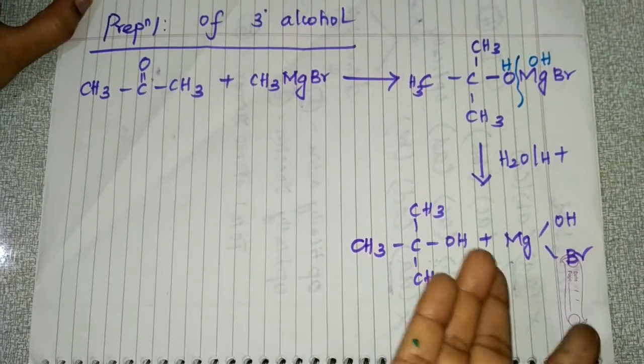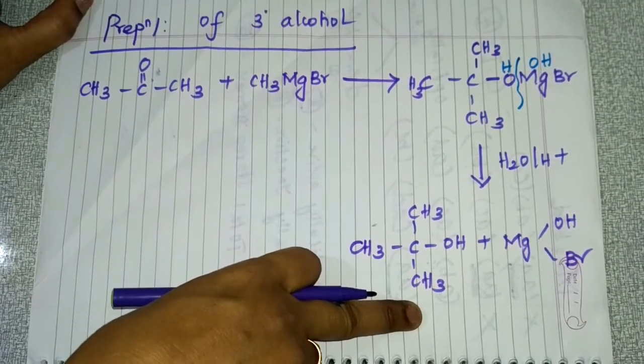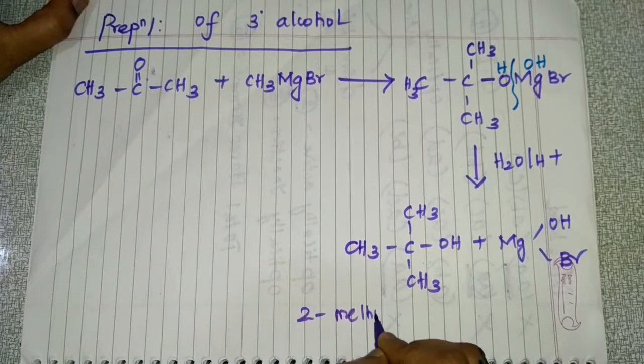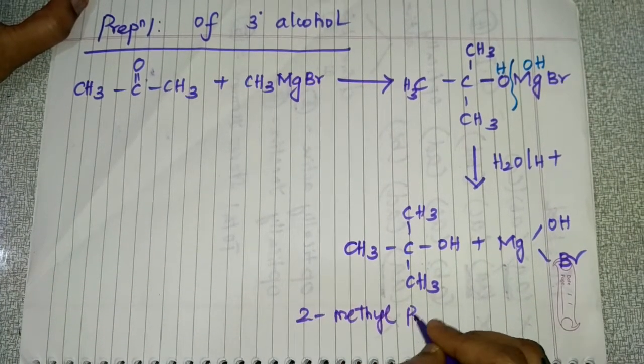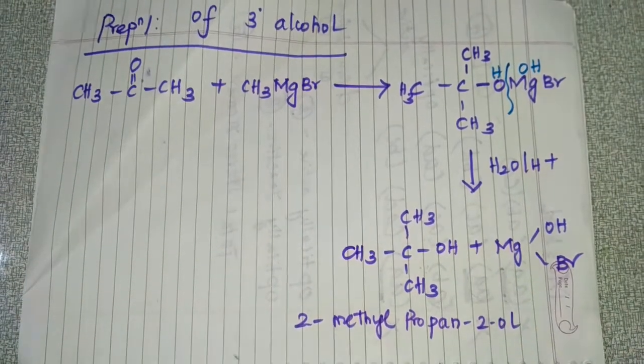What is the name of this product? 2-methylpropan-2-ol. So this is the product formed.